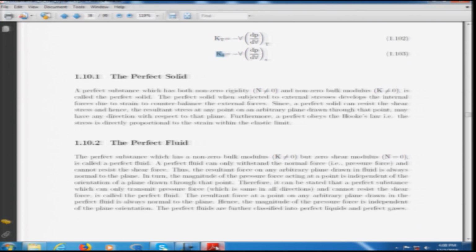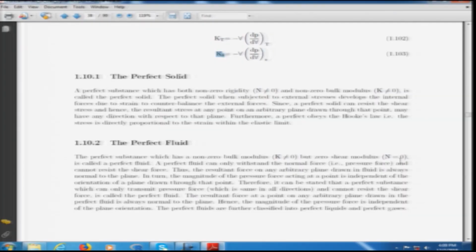Now, the second state of matter for the perfect substances, let us say the perfect fluid. The perfect substances which are having non-zero bulk modulus, but having zero shear modulus, are termed as perfect fluid. The perfect fluid always can withstand the normal stresses. However, since their shear modulus or rigidity is 0, they cannot withstand the shear stresses, and that is what we began with in our discussion.